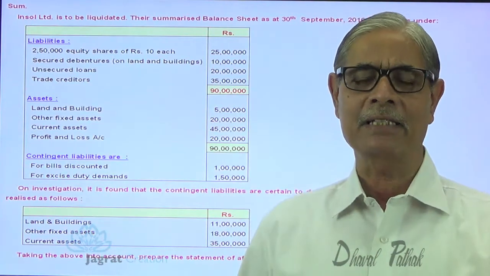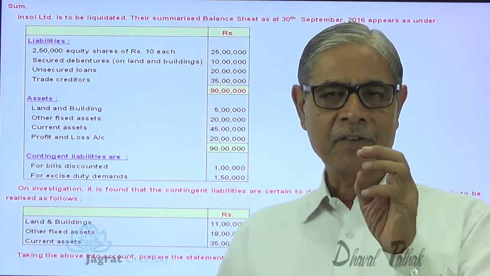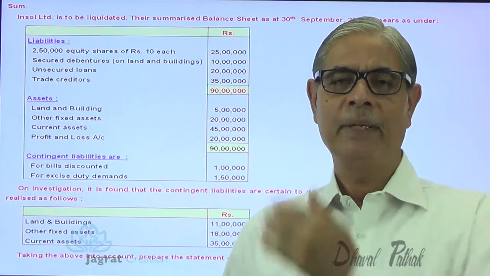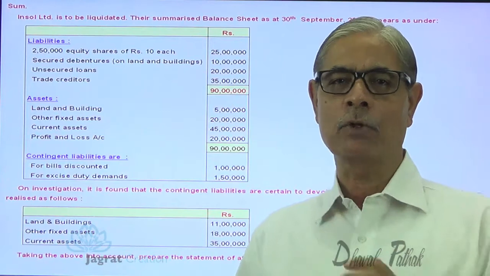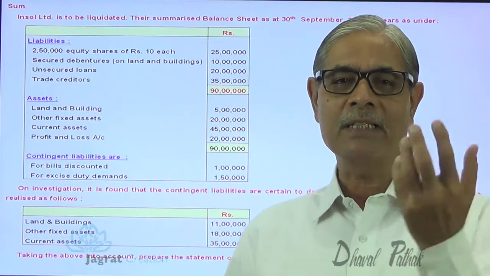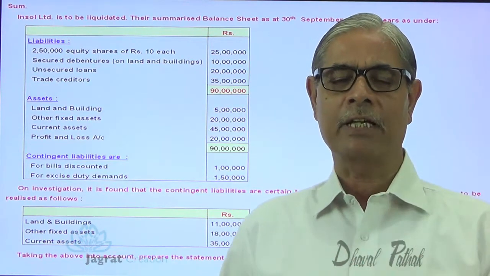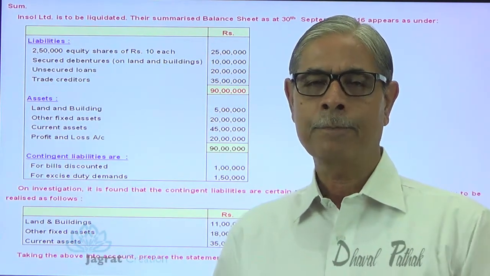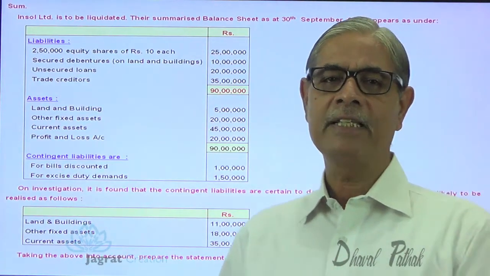Whatever the claims are there against the company, if it tries to settle all those claims, will the funds be available? Will the funds available be sufficient to meet the claims, or how much will be the surplus at the end after meeting the claim of equity shareholders, or how much will be the deficiency for the purpose of payment of equity shareholders, or how much is the surplus after preference shareholders? All these things are to be reported by a liquidator in a statement known as statement of affairs. And for the purpose of preparing the statement of affairs, first of all, list A is prepared.